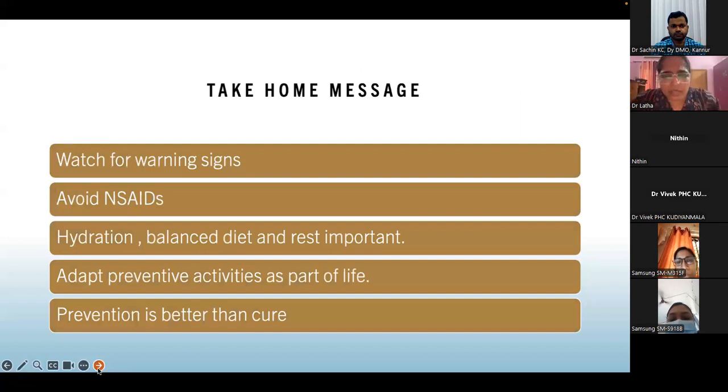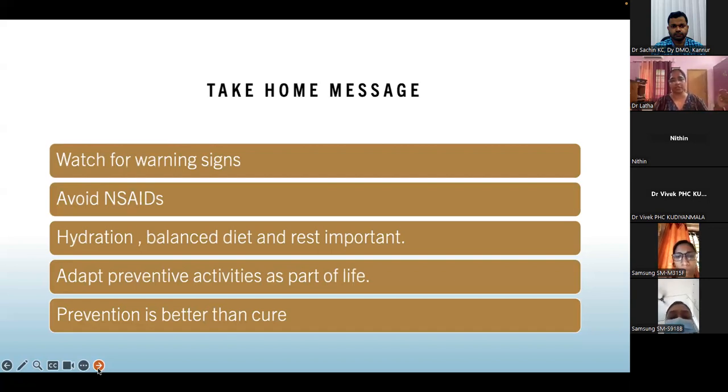This is another extremely important point which I want to stress again and again, because all the fevers, short febrile illness, the dengue fever, lepto, come with severe myalgia, but you have to explain it to the patient. If you tell them to take a painkiller, you tell them, from here we give only paracetamol. You go out and take a painkiller, your kidney will go. Otherwise nobody is going to take the medication seriously. So it's very important that you tell them regarding the problem. If they take NSAID, what is going to happen? Then hydration, balanced diet and rest is important.